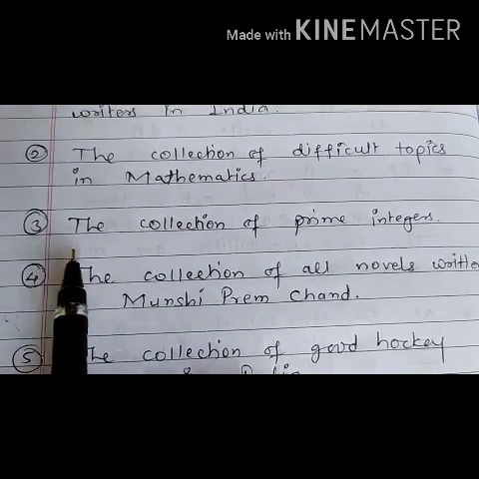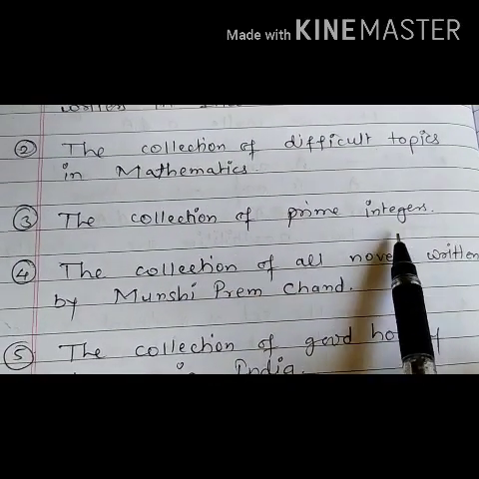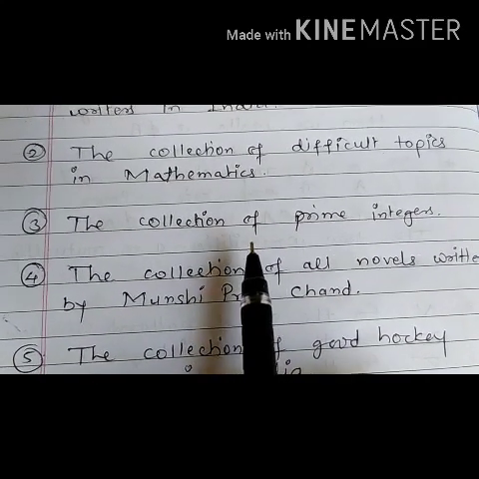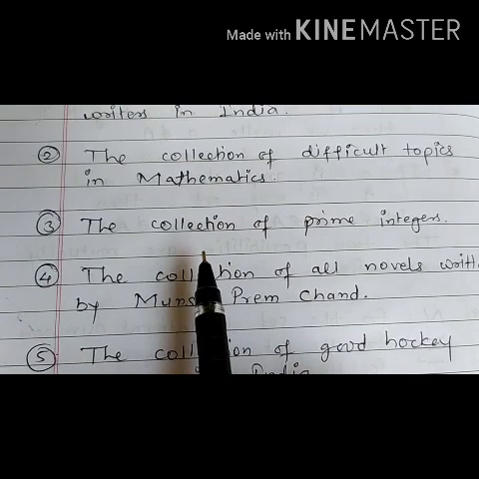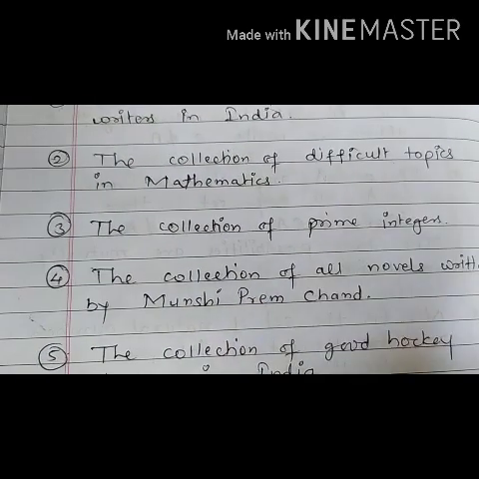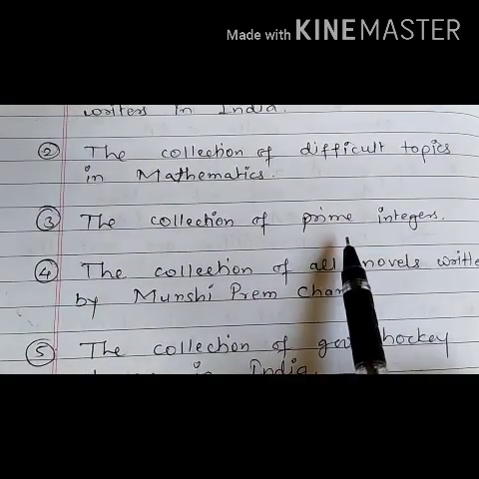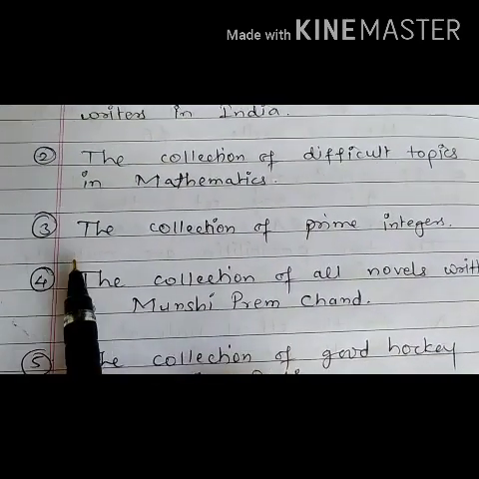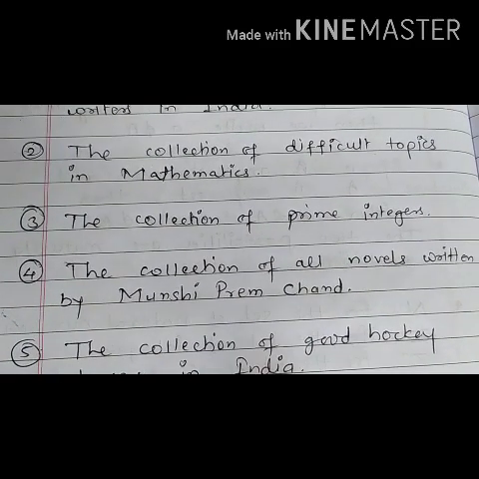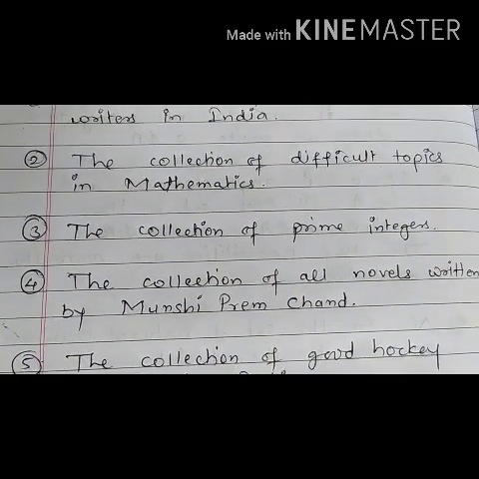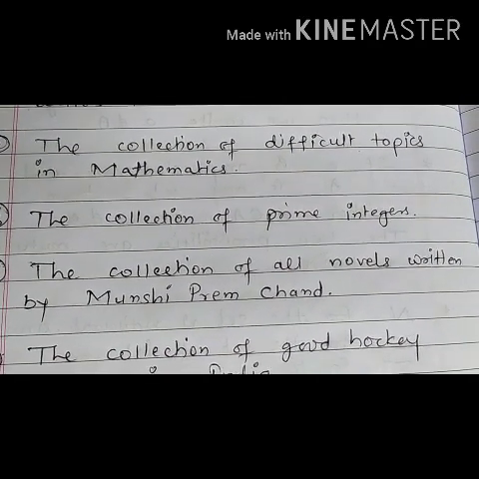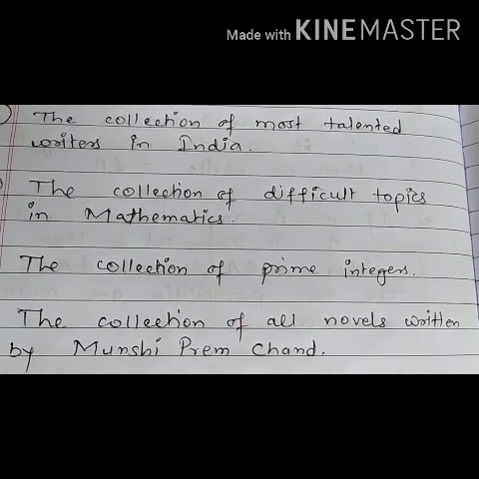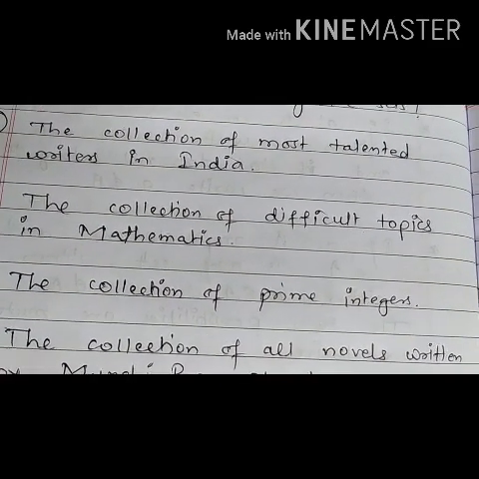The third one, the collection of prime integers. Now we can count them. So we know which prime integers are there. If we consider the positive integers, we can say 2, 3, 5, 7 onwards. These are the positive prime integers, as well as negative prime integers also we can see. So it is a set. Fourth one, the collection of all novels written by Munshi Premchand. Now, the collection of novels written by Munshi Premchand is a set because one can determine whether a novel is written by him or not.